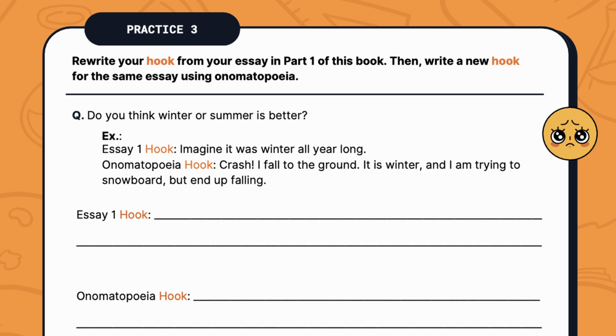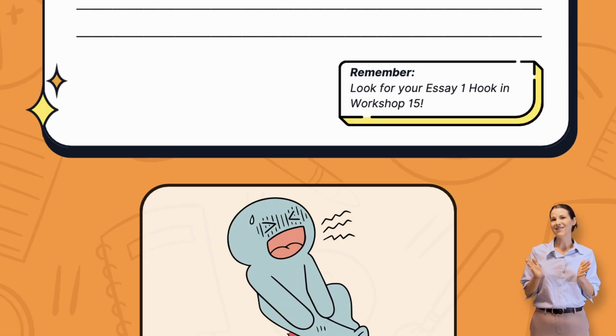Crash! I fall to the ground. It is winter and I'm trying to snowboard but end up falling. Now it's your turn. Go back to the first part of this book and look at your hook from essay 1. Write it down. Then change the hook and make sure to use an onomatopoeia. Remember, if you need help, you can look for your essay 1 hook in workshop 15.